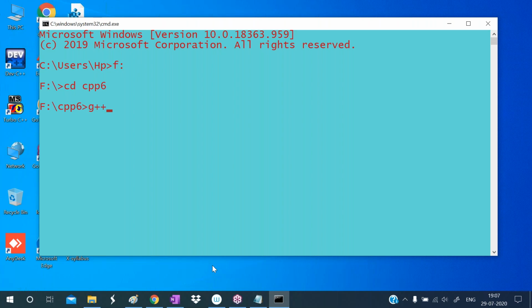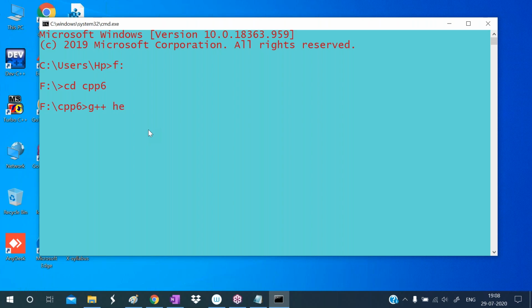To compile the program, we have to use the g++ command. Here g stands for GNU, that is the name. Plus plus means C++ has taken plus plus. So g++ means GNU C++. That is the meaning. They made this a short form, g++. So g++ is the command which is used to compile the program.